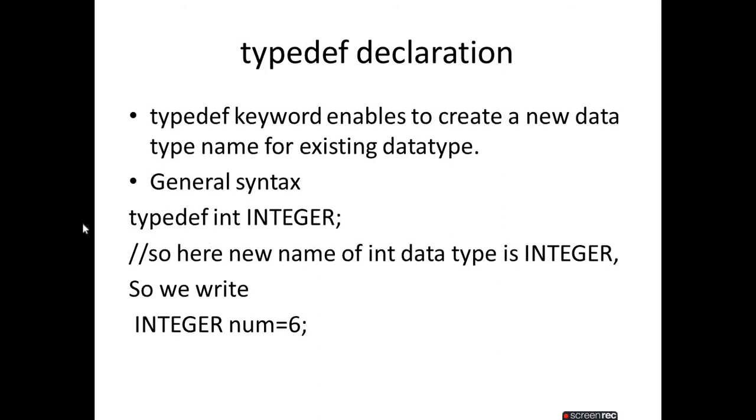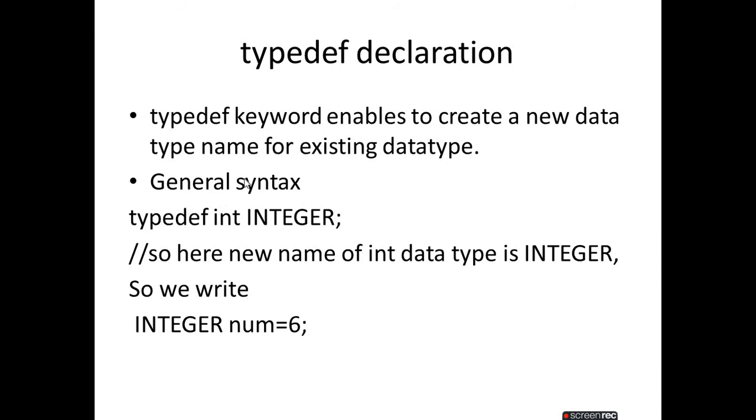But now we use the keyword typedef: typedef int integer. What is the meaning? The working of typedef is to generate a new data type from an existing data type.